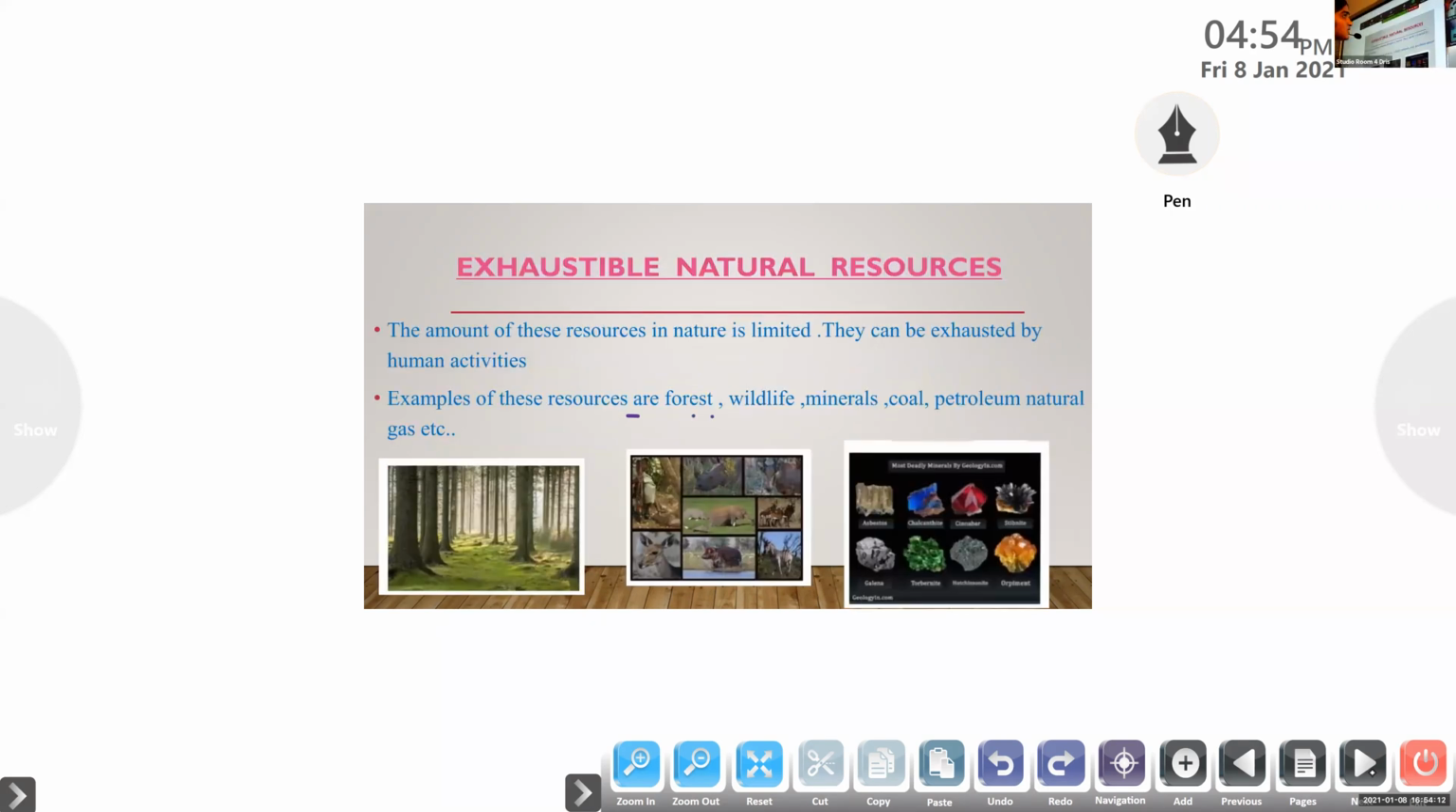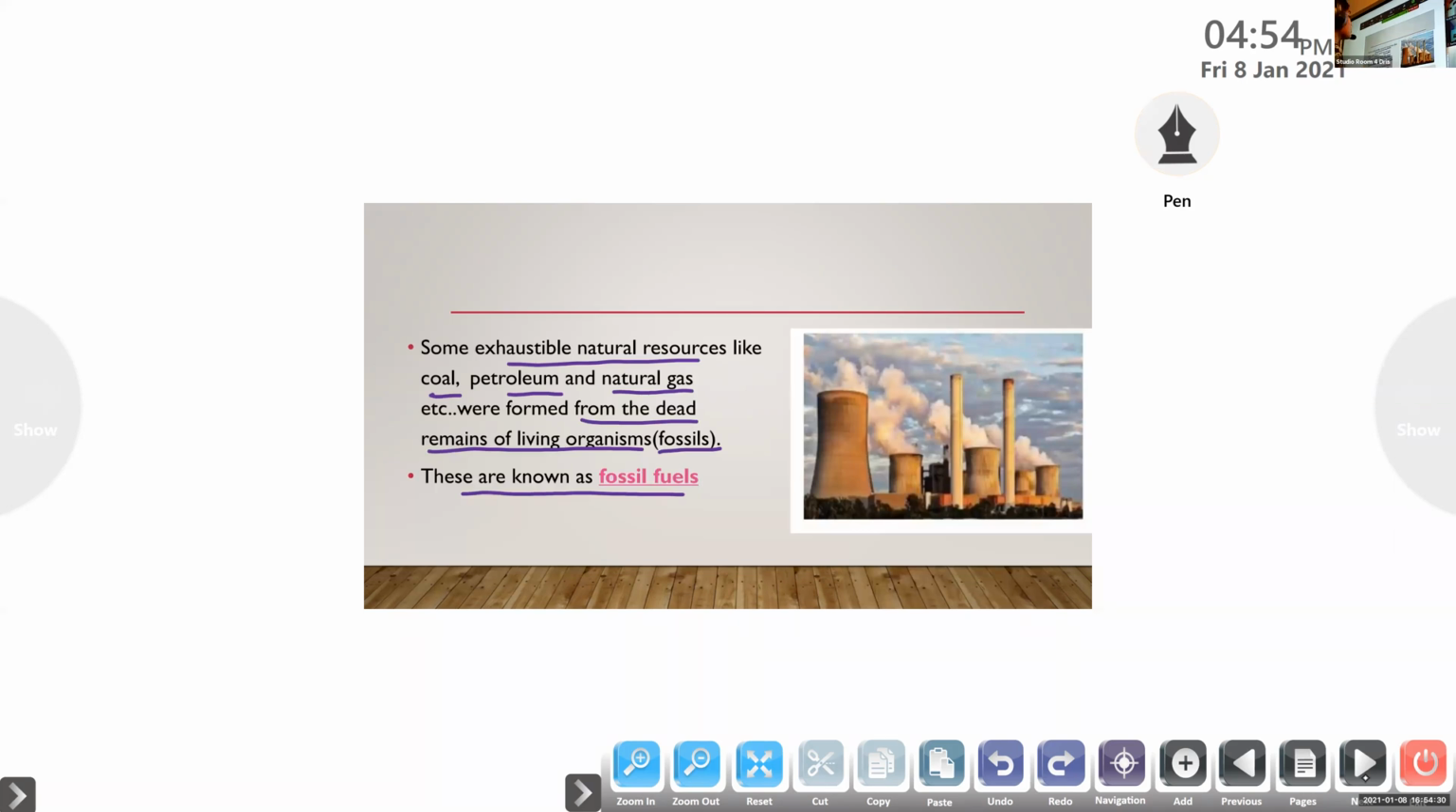Then the next one, exhaustible natural resources. The amount of these resources in nature is limited. They can be exhausted by human activities. Examples are forest, wildlife, minerals, coal, petroleum, natural gas, etc. Resources like coal, petroleum, natural gas were obtained from the dead remains of living organisms. These dead remains are known as fossils. So these resources are known as fossil fuels.